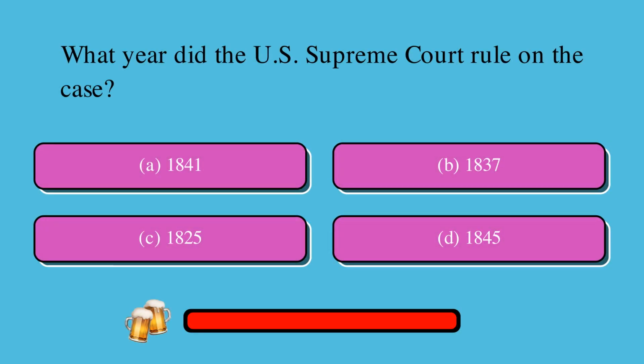What year did the U.S. Supreme Court rule on the case? Is it A, 1841, B, 1837, C, 1825, or D, 1845? The correct answer is A, 1841.